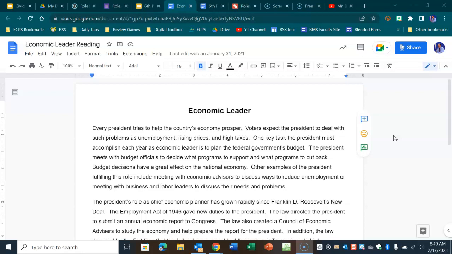One key task the president must accomplish each year as economic leader is to plan the federal government's budget. The president meets with budget officials to decide what programs to support and what programs to cut back. Budget decisions have a great effect on the national economy.